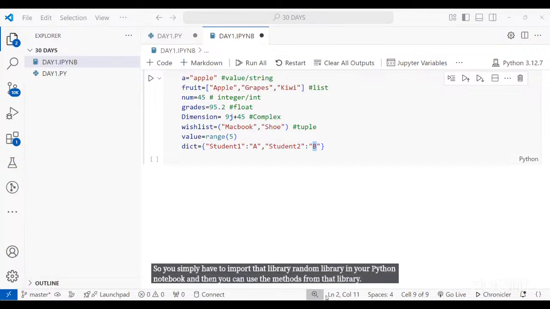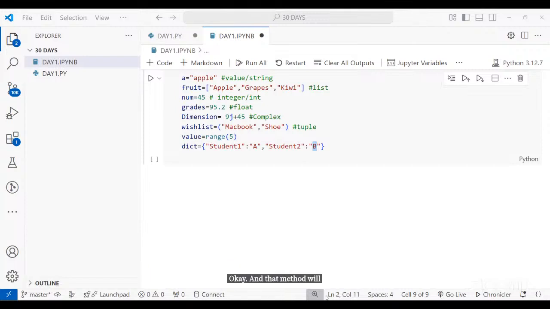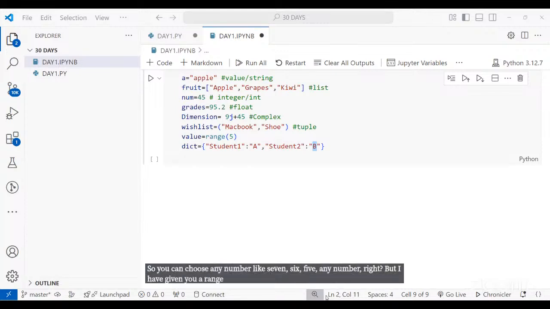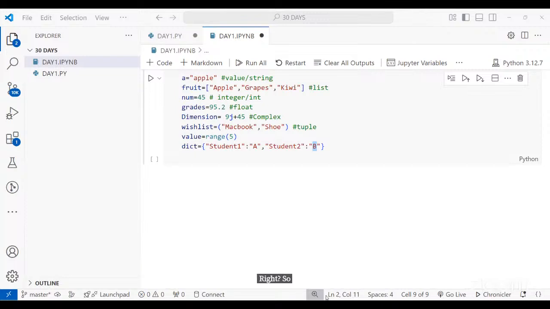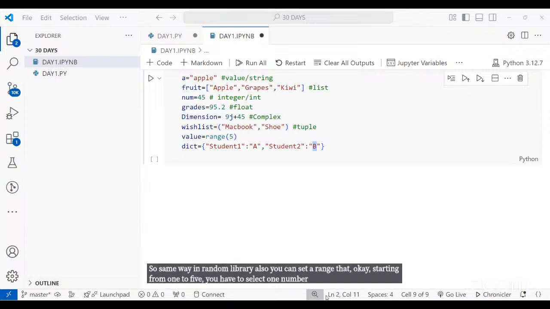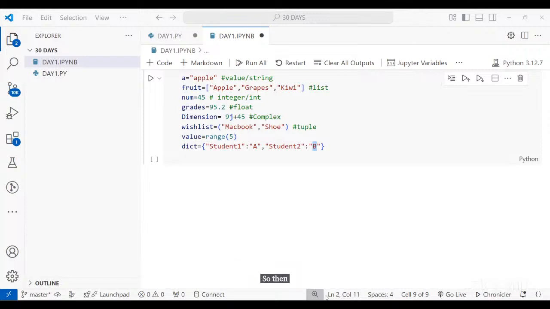And that method will help you get the random number. Obviously, suppose I ask you to choose one random number from 1 to 10. You can choose any number like 7, 6, 5, any number, right? But I have given you a range that you have to select a number from 1 to 10 only. In the same way in the random library also, you can set a range, starting from 1 to 5, you have to select one number, any random number. So then the random library can help you do that.